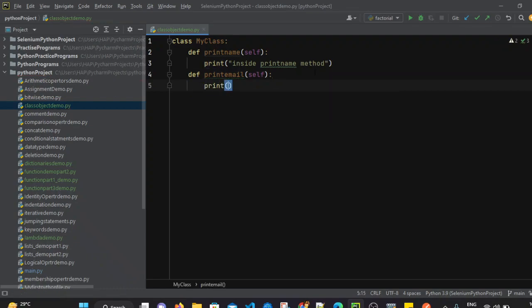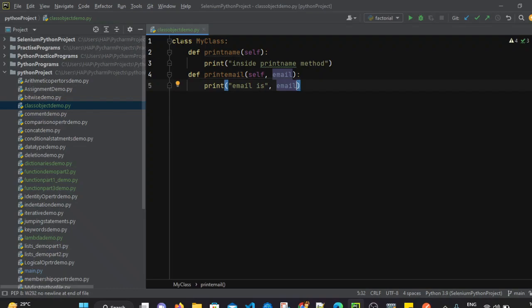In this method we can pass parameters as well, right? We have seen in the previous session how to pass parameters. Let's say I want to pass email. So in this method I will be passing email, and let's print it. Email is, comma, and then I will print the value of email. This method will accept email as a parameter, and we are printing that email here. Whenever we call this method, we have to pass an email, which will be passed into the method, and that value will be printed.